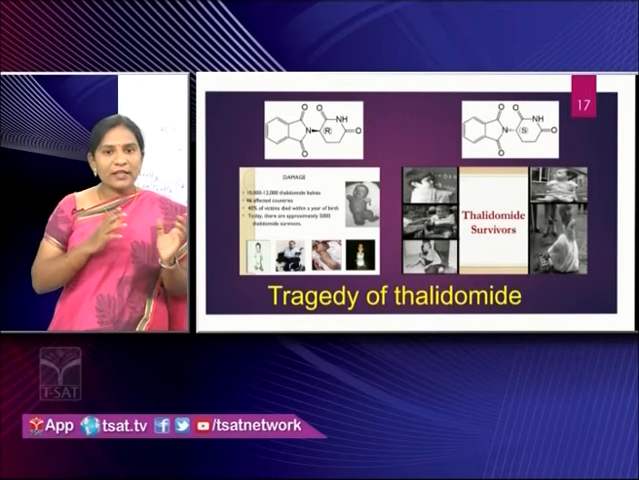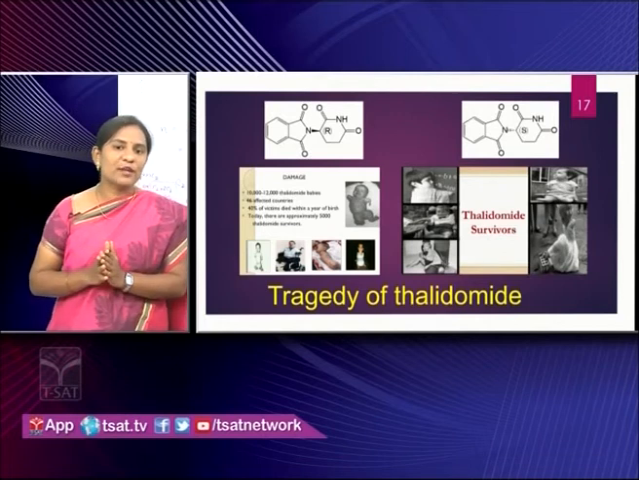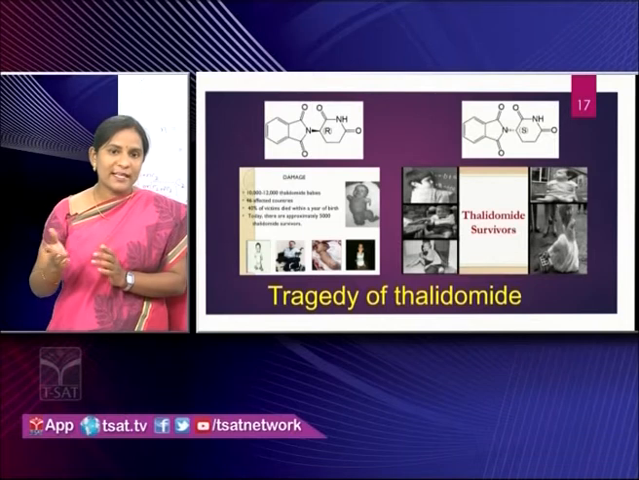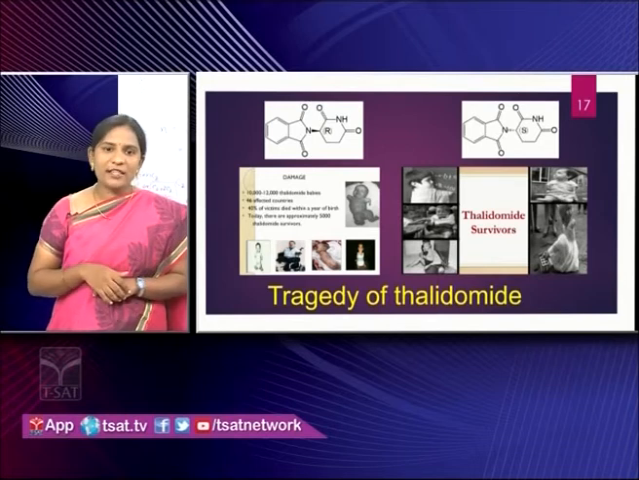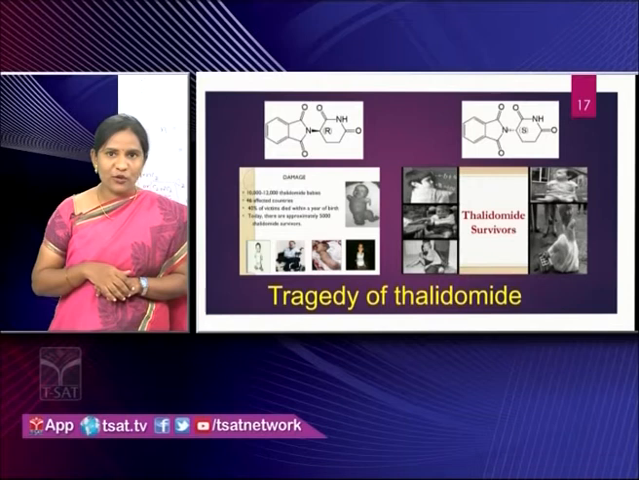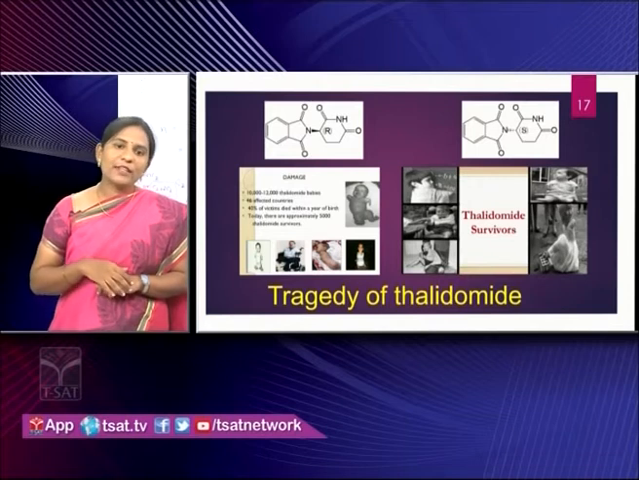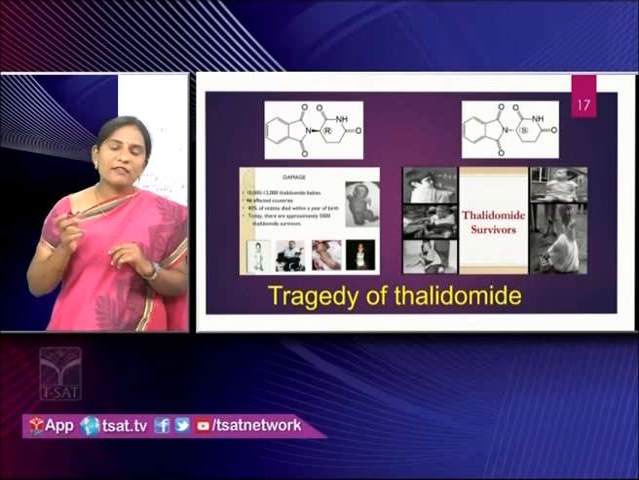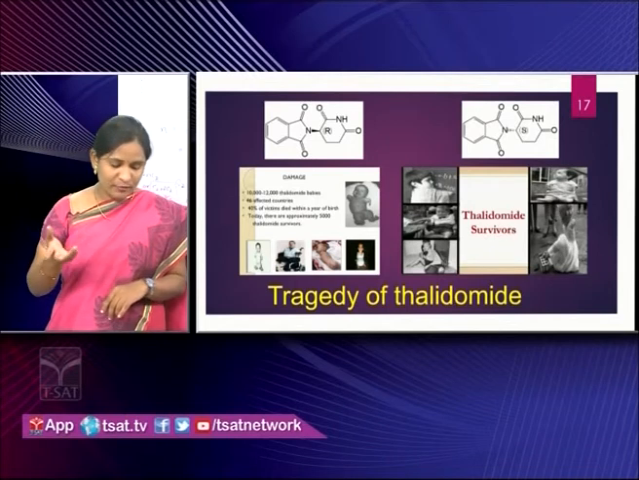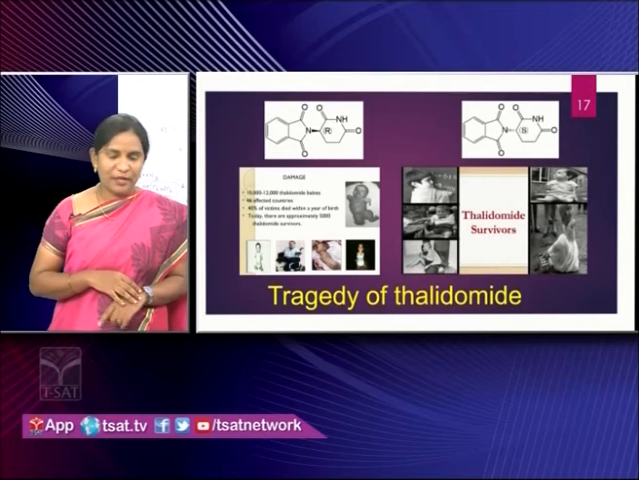So around 10,000 to 12,000 children were born with the phocomelia disease, that is, underdevelopment of organs. They were lacking hands, legs, kidneys, livers, etc. So this created a disaster in the world. Nowadays we are in the race of drug discovery for coronavirus. So in drug discovery we have to keep every aspect in mind, otherwise it may become a disaster for human beings.